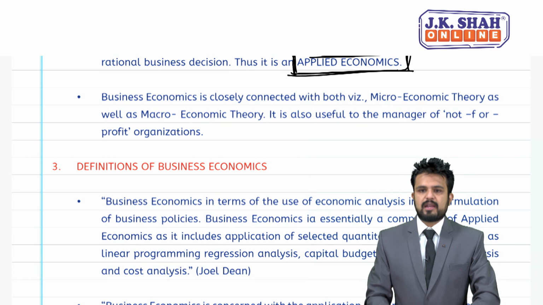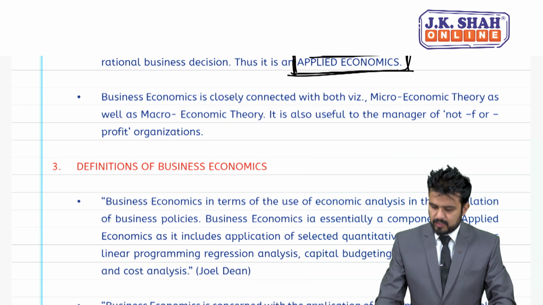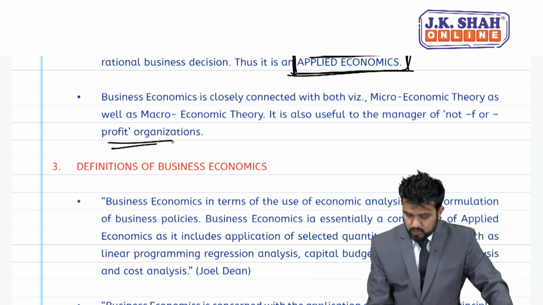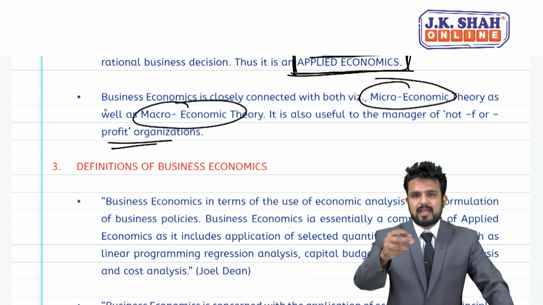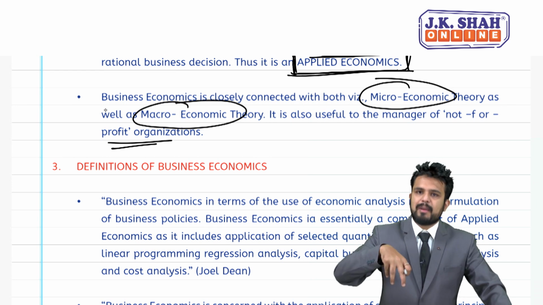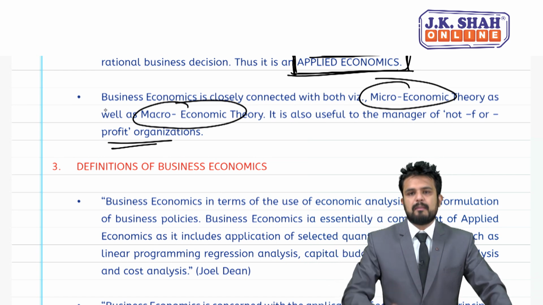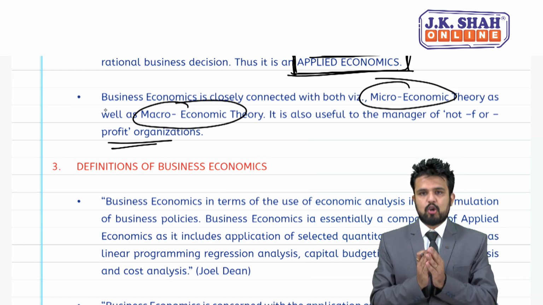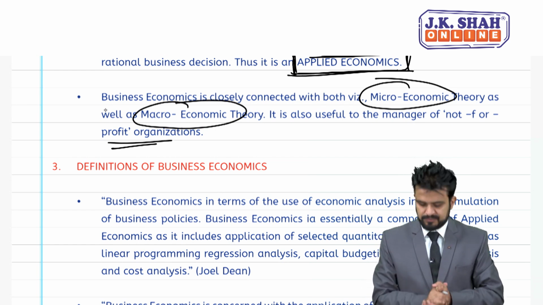Business economics is closely connected with both microeconomic theory as well as macro. It is also useful to a manager for a non-profit organization. So students, it will talk about both micro as well as macro. Micro basically talks about internal matters of the company, and macro will basically talk about external matters or external factors in that country. So micro basically is related to firm and macro is basically related to industry.